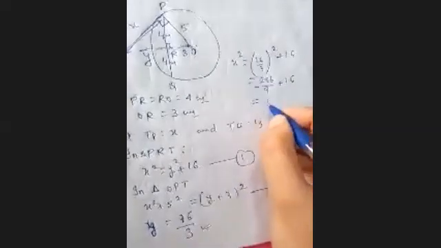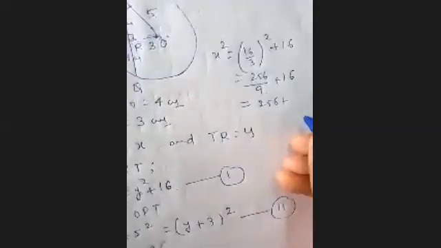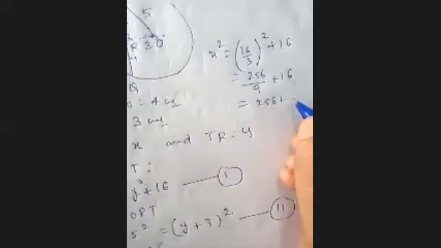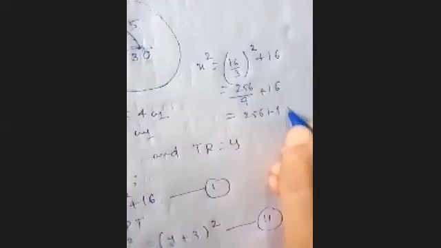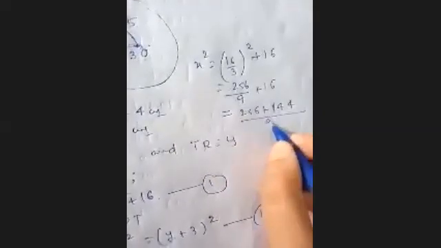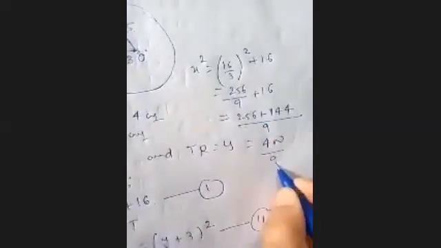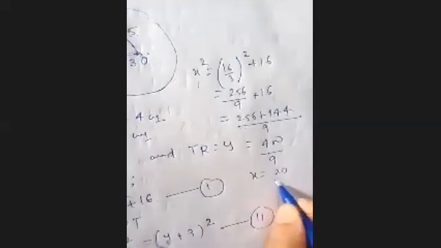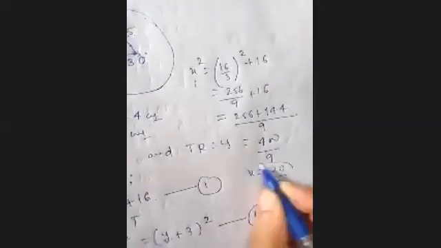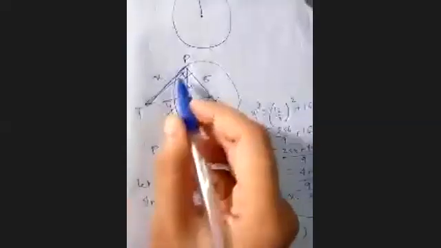Now tell me, 256 plus 144. When you add both the numbers, 400 upon 9 you are getting. So x square equals to 400 upon 9. It means what is the value of x? x will be 20 upon 3, the length of this TP. Did you get it?